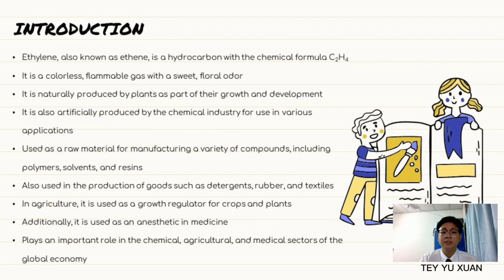Ethylene, also known as ethene, is a hydrocarbon with the chemical formula C2H4. It is a colorless, flammable gas with a sweet and floral odor. It is naturally produced by plants as part of their growth and development, and also artificially produced by the chemical industry for use in various applications.